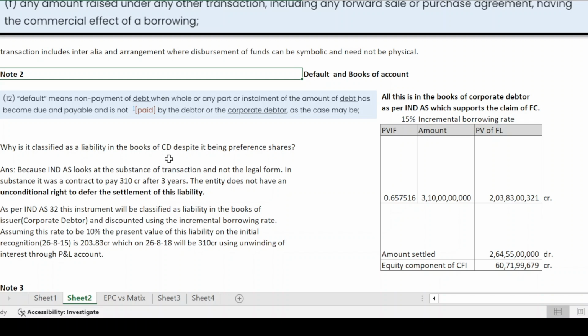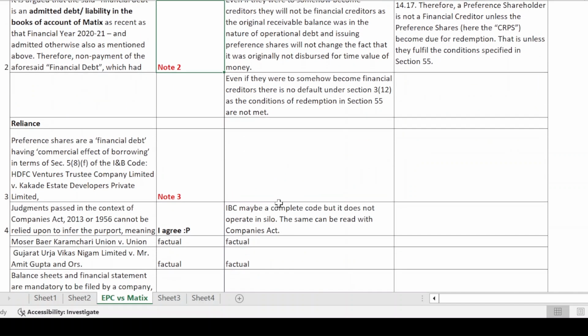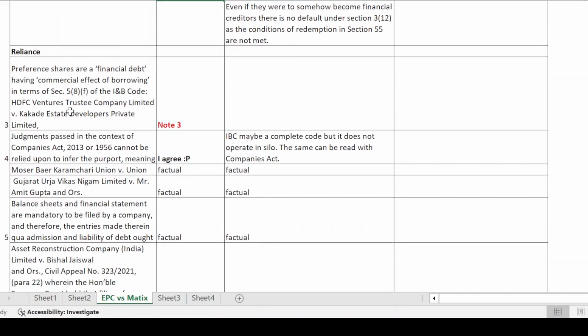Now, the claim that is being made here is that the instrument had become due to be redeemed in 2018 and that instrument has not been redeemed, and therefore there is a default under section 312. So this is the case that is being made by the petitioner. They are relying on certain judgments. Unfortunately, this judgment, which is the HDFC Ventures Trustee Company Limited versus Kakari Estate Developers, is not relevant.